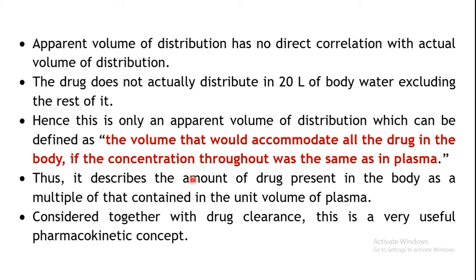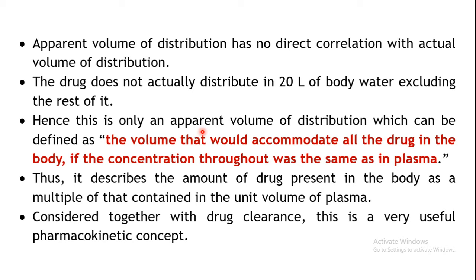Now actually this particular parameter, apparent volume of distribution, has nothing to do with the actual volume of distribution. What we have found out is that the volume of distribution in this example which we have considered is 20 liters. So is it that this 1000 milligrams of drug which you have administered is distributed only in the 20 liters of your body fluid, excluding the remaining? Is it possible? No, it is not possible. It is practically impossible that your drug will get distributed only in a particular volume of your body fluids, right? So that's why the term apparent is used over here.